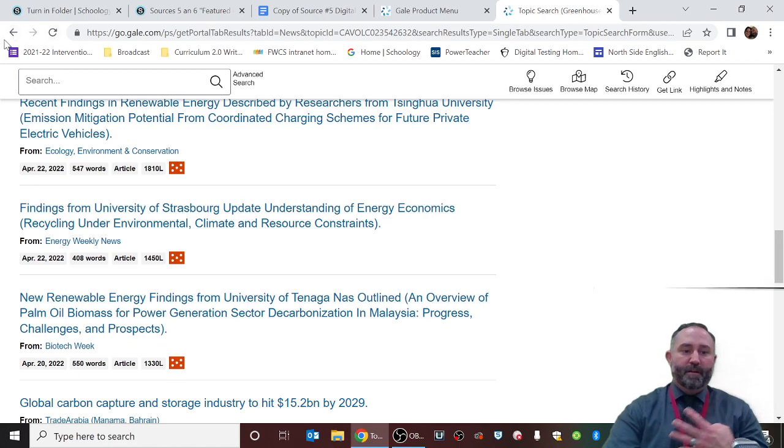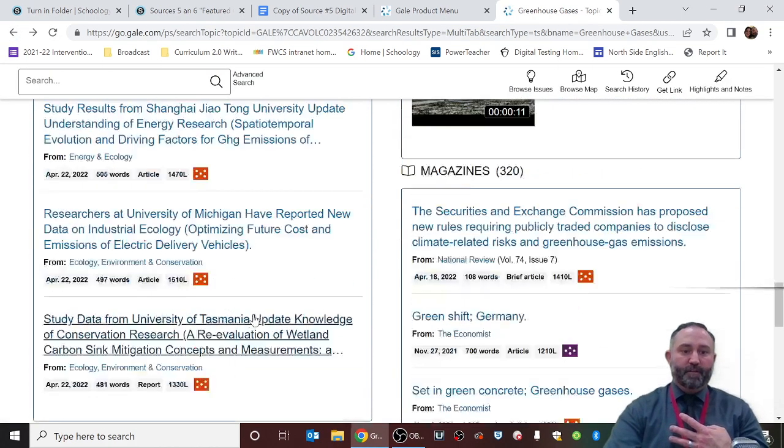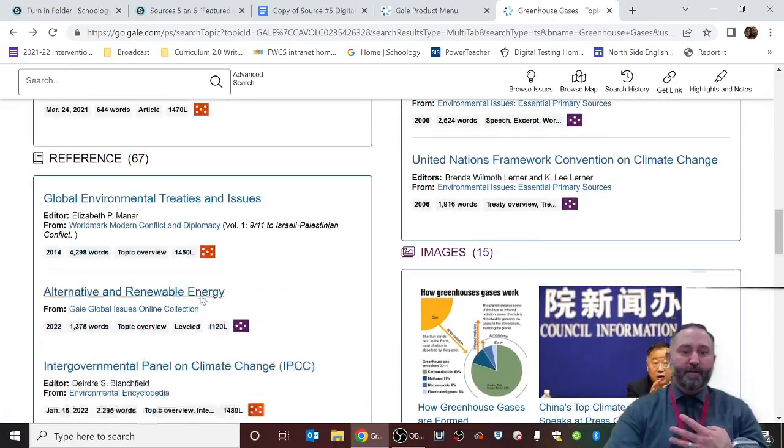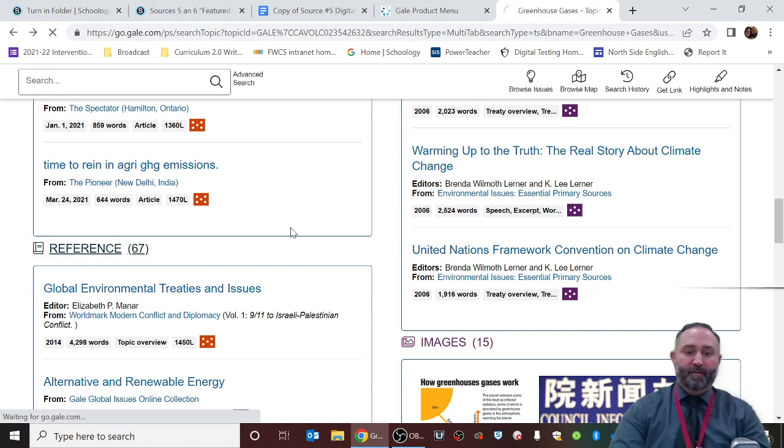I'm also going to go back here and point out that they had reference articles right here. See this category called reference. You can choose to do reference articles. It doesn't matter which ones you choose, as long as you choose ones that, as you're reading, seem to be relevant about the topic that you've already informed yourself about. And reference articles are good examples of this.